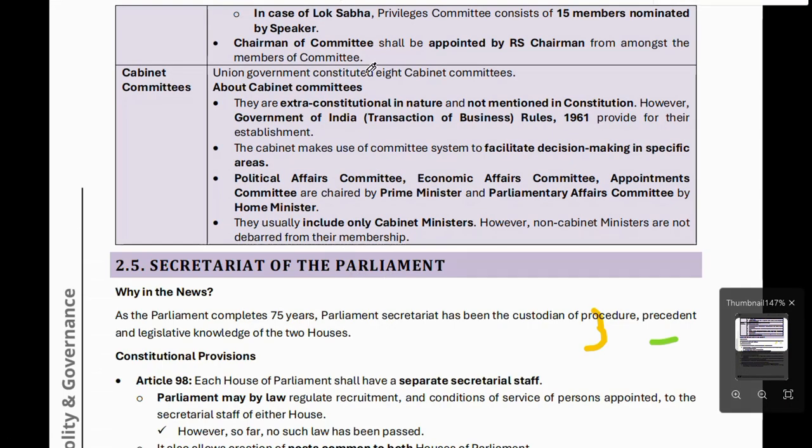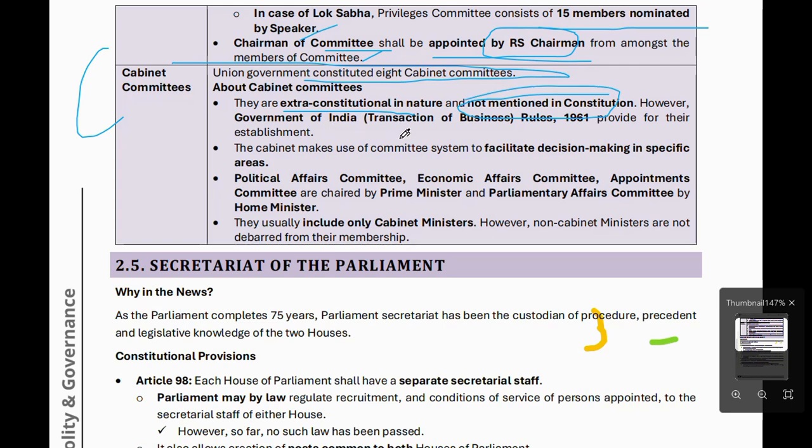In case of Lok Sabha, the Privileges Committee consists of 15 members nominated by the Speaker. The chairman of the committee shall be appointed by the Speaker from amongst the members of the committee. Now Cabinet Committee. Union government constitutes 8 Cabinet Committees. That's why it is in the news. Cabinet Committee is extra-constitutional in nature. It is not mentioned in the Constitution. This is an important point, not mentioned in the Constitution. And it is formed under the Government of India Transaction of Business Rules 1961.